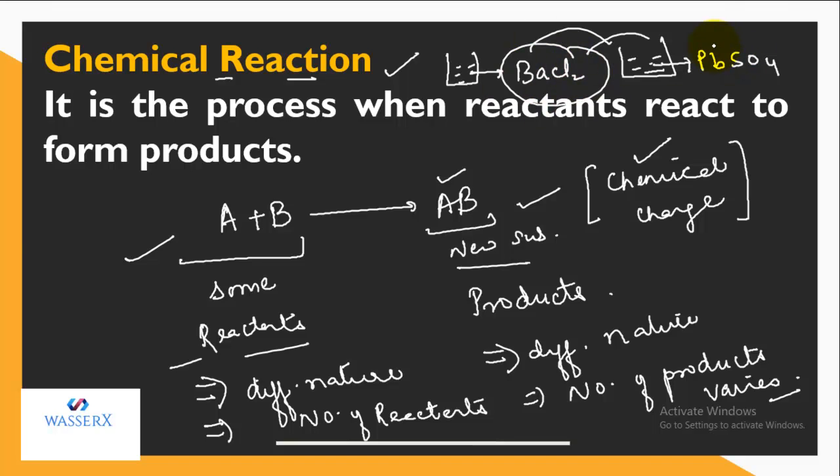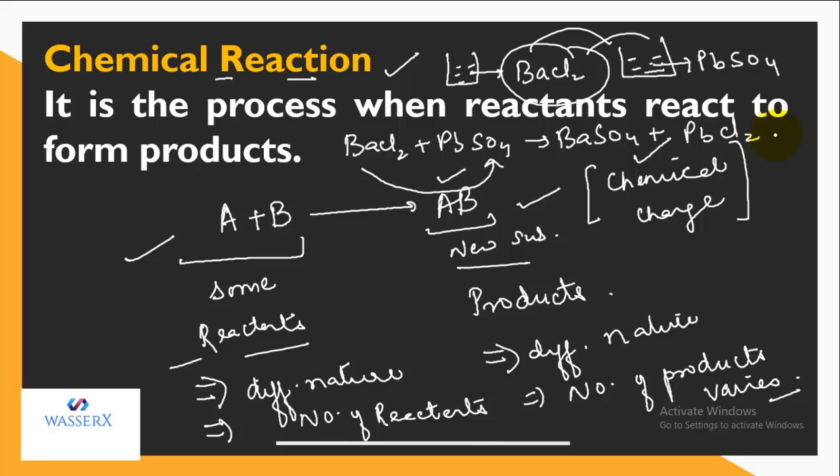They will combine with each other. Just write the reaction. They will combine with each other, and as a result, they get converted into new compounds. So barium will combine with sulfate, and we'll get barium sulfate, and we'll get lead chloride. So this is a chemical reaction. In this we have 2 reactants, and on the right hand side we have 2 products. So I think you got what actually a chemical reaction is.